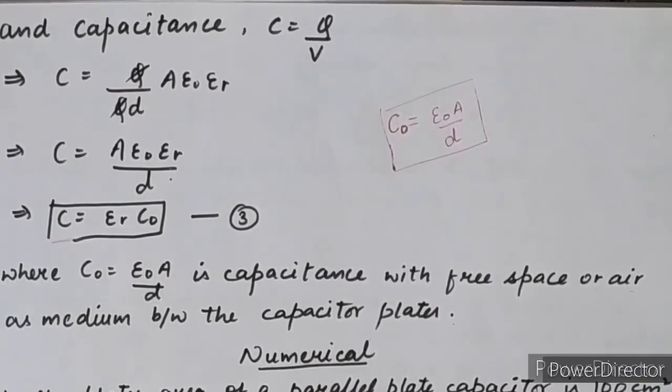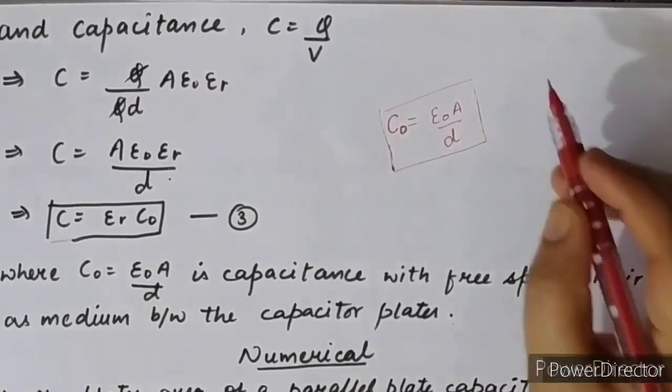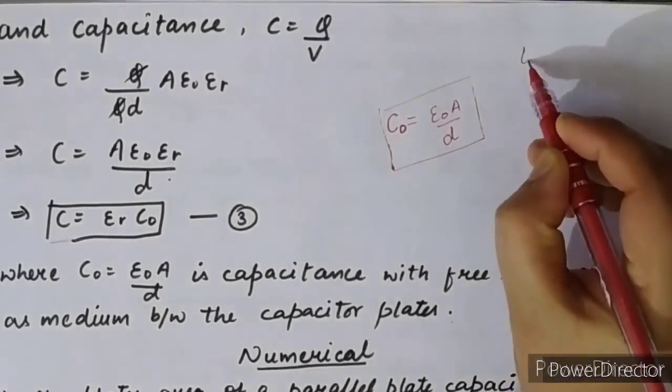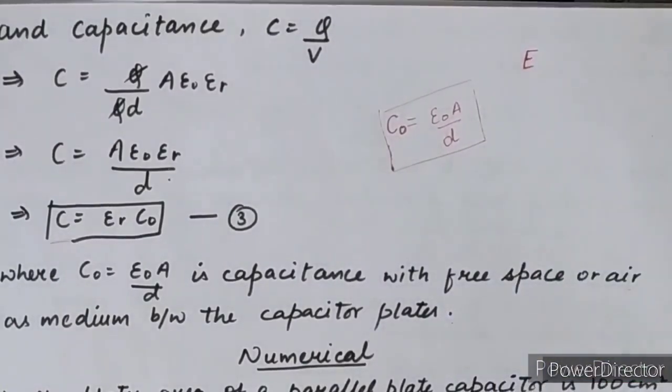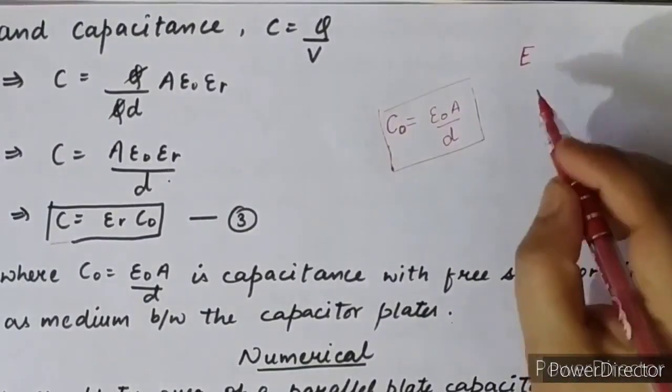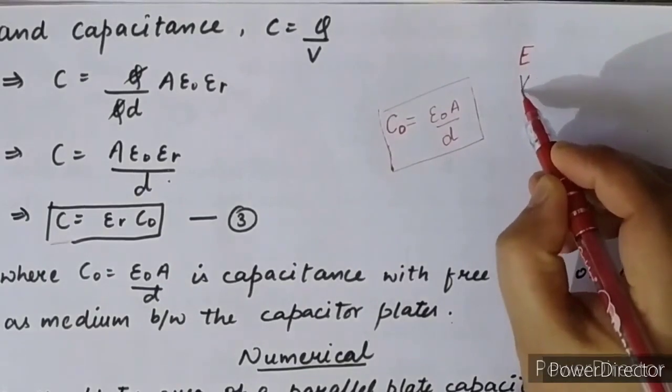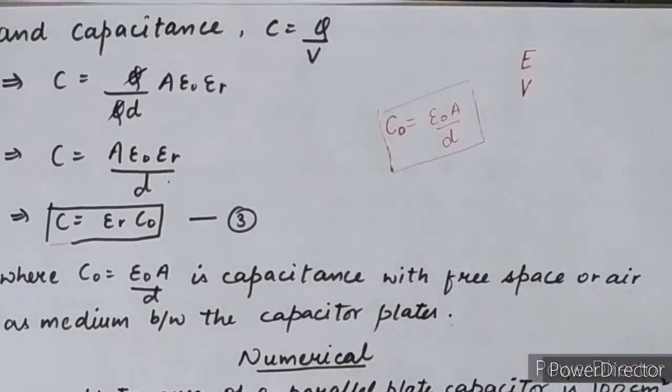The most important thing to remember in these derivations of the capacitance is that they take 3 steps. First, you have to calculate the value of the electric field from the second chapter. Then you have to calculate the value of the potential difference.